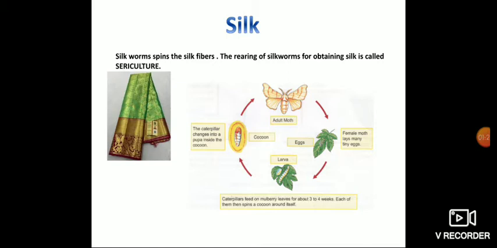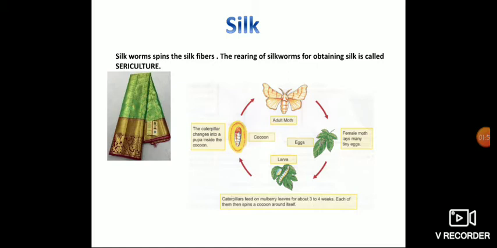Okay. For example, you can take a sheep or goat or hen. So these types of animals are reared in farms. Okay, they are taken care of for meat and eggs. For example, sheep are good for meat. Likewise, silkworms are also reared for obtaining silk. This process is called sericulture. Clear? I repeat, the rearing of silkworms for obtaining silk is called sericulture.